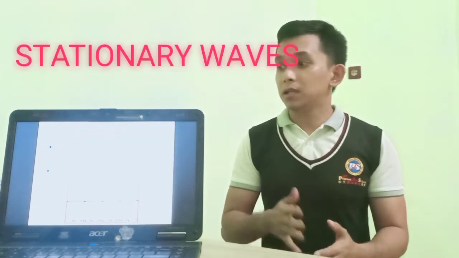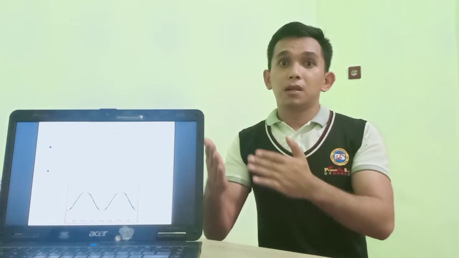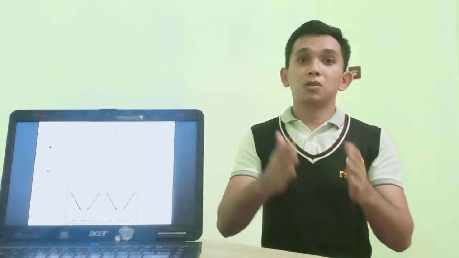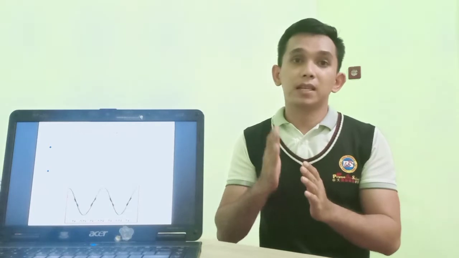This chapter is still talking about waves. If previously we talked about the progressive wave, this time we talk about the stationary wave or standing wave. So what is the difference actually between the progressive wave and the stationary wave? The progressive wave is the kind of wave that transfers energy from one point to another point, while the stationary wave or standing wave does not transfer any energy.